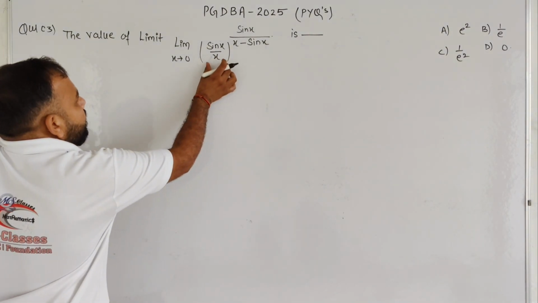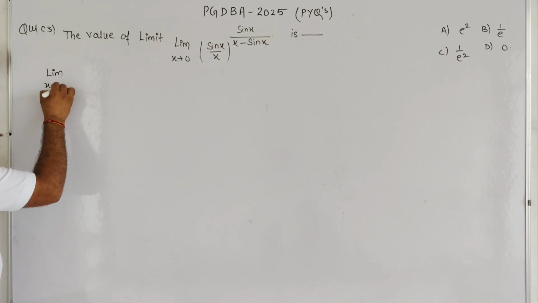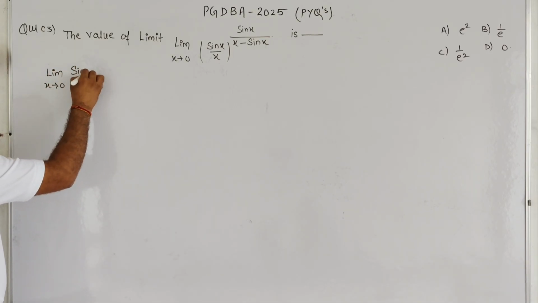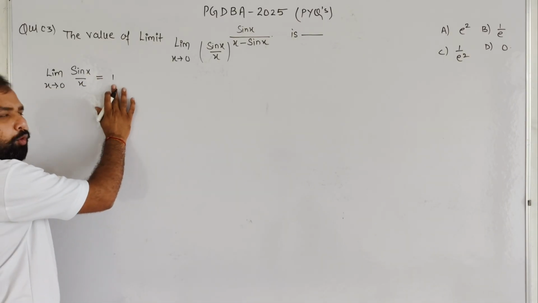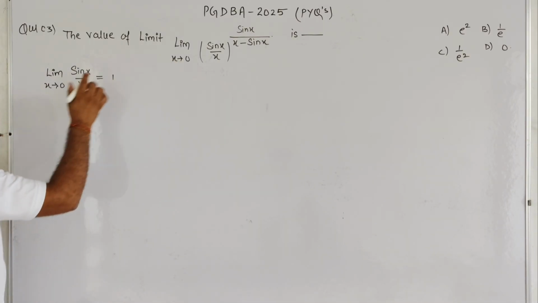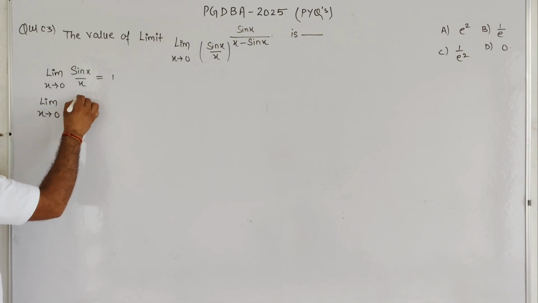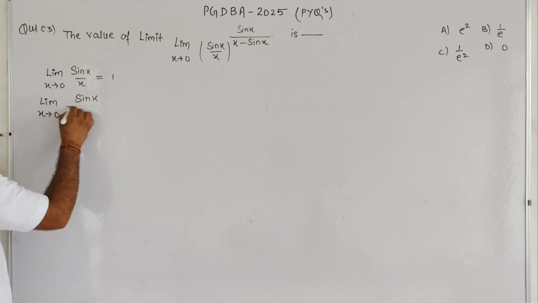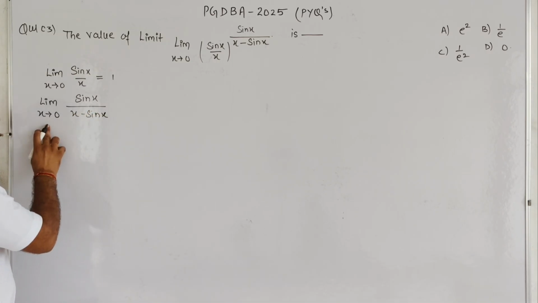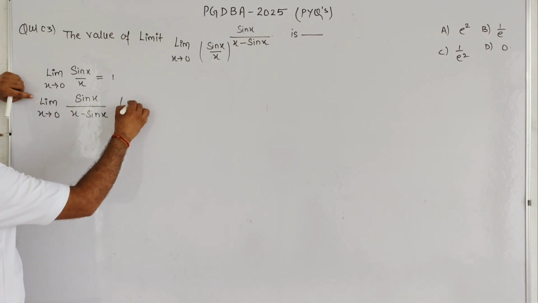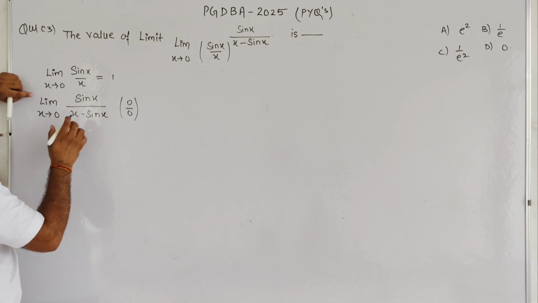So basically in that scenario you can see that if we apply limit x tends to 0 of sin x upon x, it will become 1. It is approaching 1. And in the same way, if we apply limit x tends to 0 of x upon x minus sin x, basically it is the indeterminate form 0 by 0. And if we see the 0 by 0 form, we can apply the L'Hospital rule.